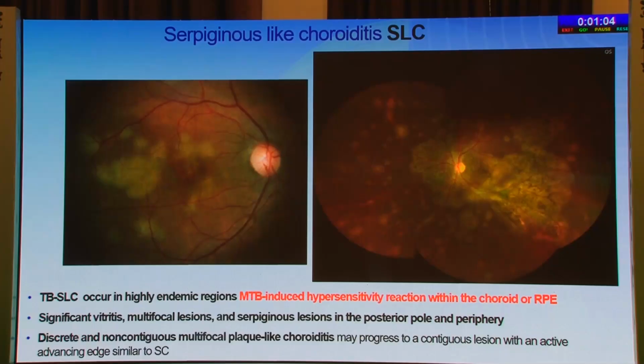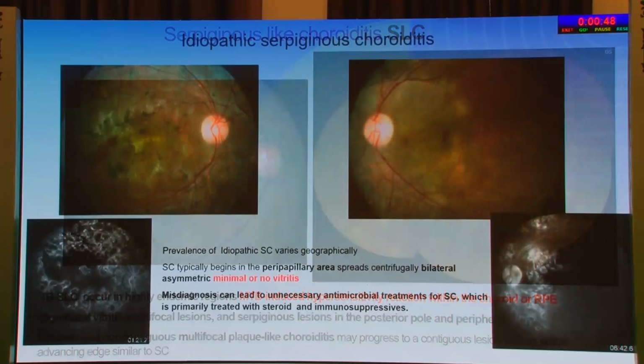So TB serpiginous-like choroiditis occurs in highly endemic regions, and this is an MTB-induced hypersensitivity reaction within the choroid or RPE, has significant vitritis, and multifocal lesions in the posterior pole. It starts off as discrete, non-contiguous, multifocal plaque-like choroiditis, which becomes contiguous with time.